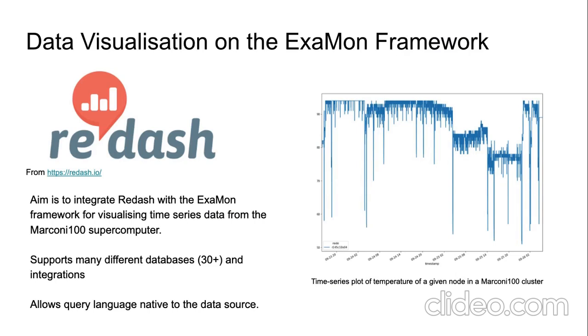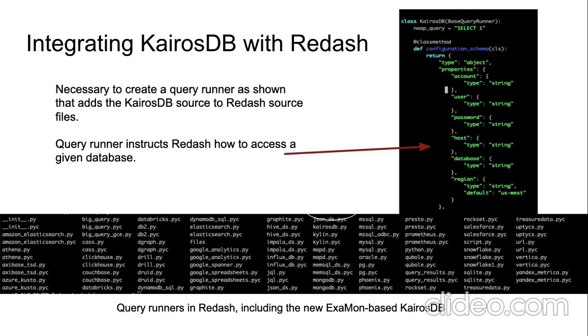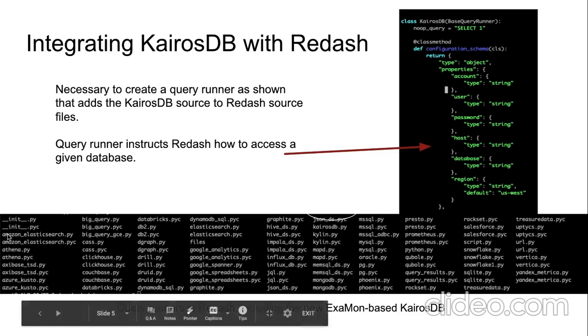The Examon framework contains its own NoSQL database called KairosDB. With that, we use its own built-in Examon query language. To implement Redash into the Examon framework, it was necessary to alter Redash such that it could understand and use the KairosDB data source. To do this, we needed to create a base query runner in Redash in Python for the KairosDB. This file would instruct Redash how the KairosDB is to be accessed. Once this is done, the Redash software can be used on top of the monitoring framework Examon to visualize the data.